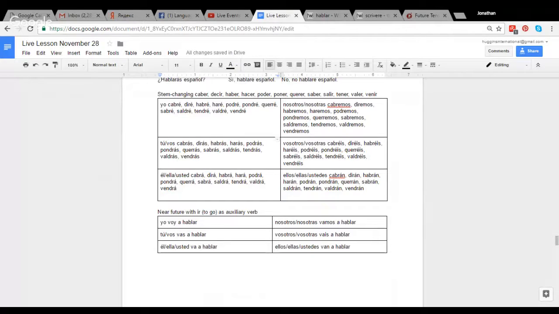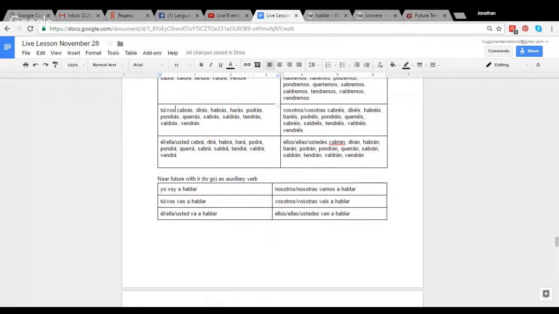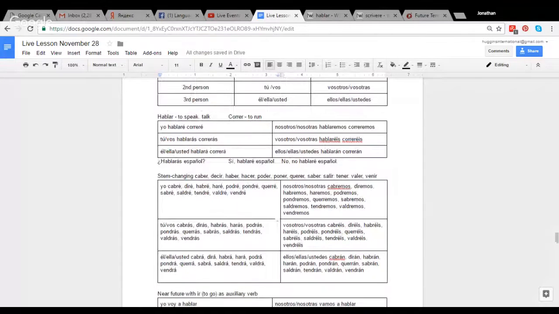It sounded very similar, but if I were making predictions about if it's going to rain, probably I would use va a llover, and maybe a little less than using lloverá. Like it will rain, probably it's like it's going to rain. But in terms of the usage, some of these near future and present simple are very similar. I'll continue researching this and asking other native speakers to get their opinion on this, but this is basically what you need to know for this future tense in Spanish.